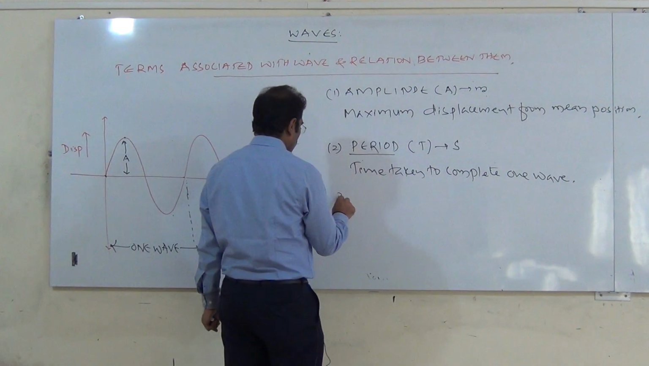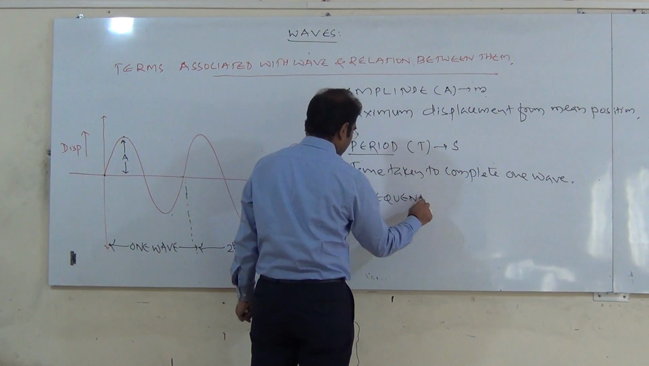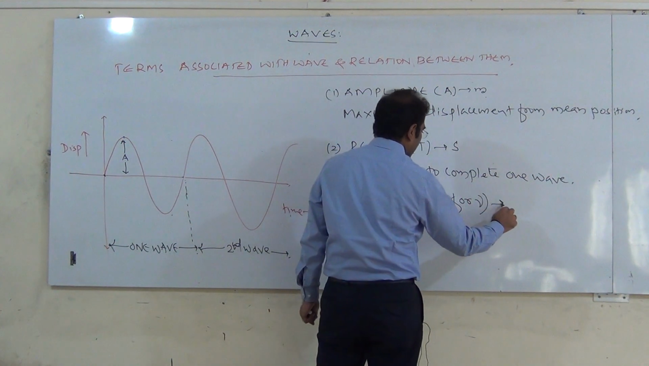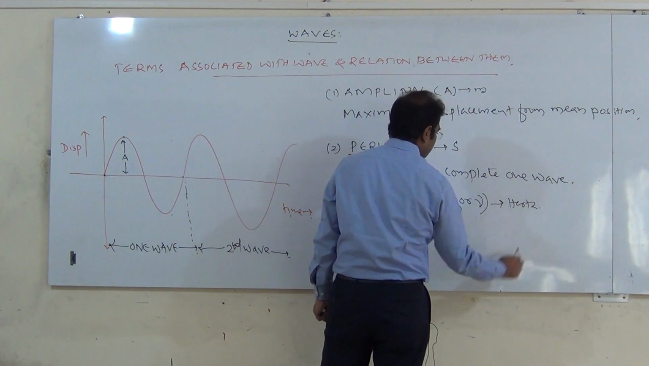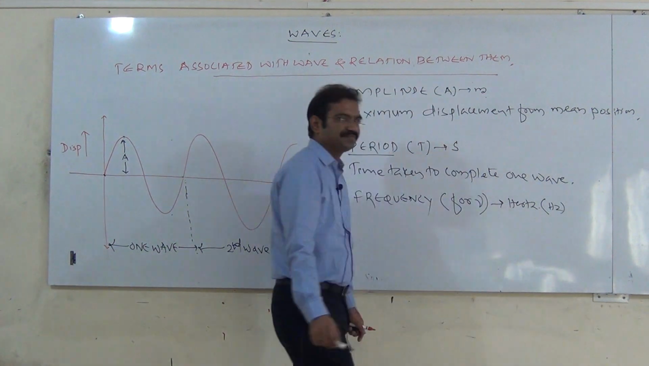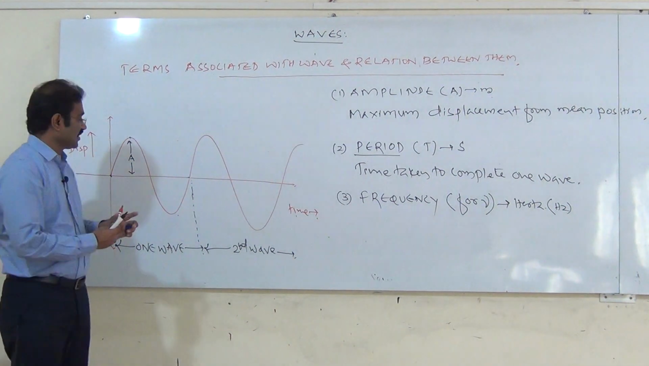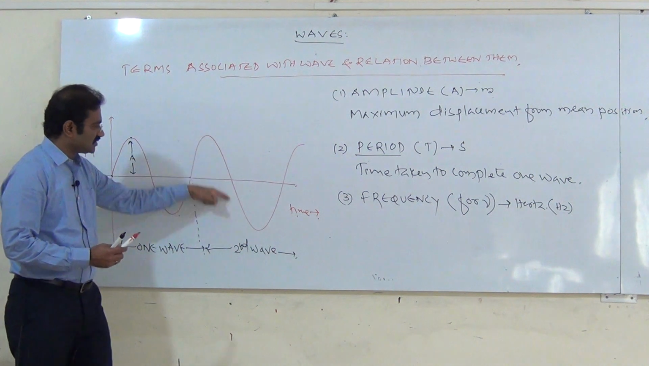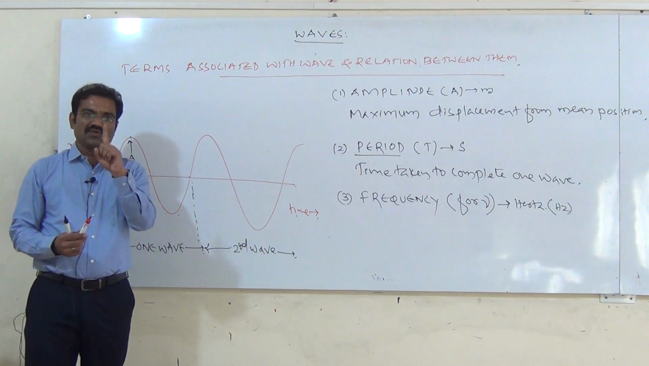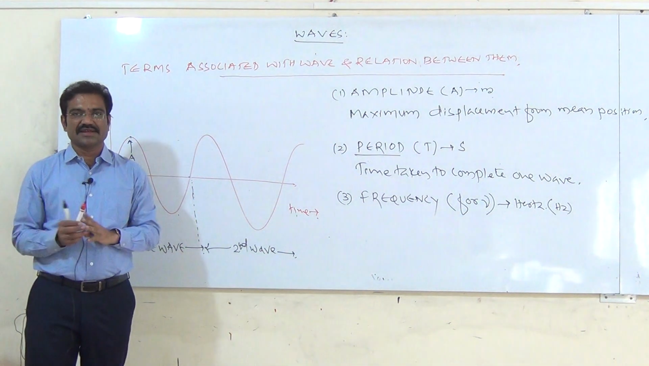The third one is called frequency. It is denoted by f or nu and measured in terms of hertz, or it is also written as Hz. What is a frequency? This is one wave, this is the second wave, third wave, like this. If you measure the number of waves in 1 second, that is called frequency.